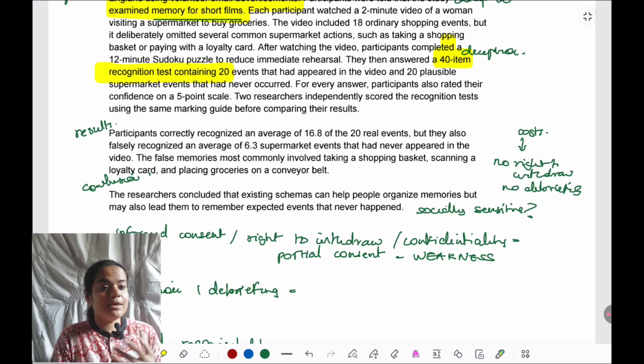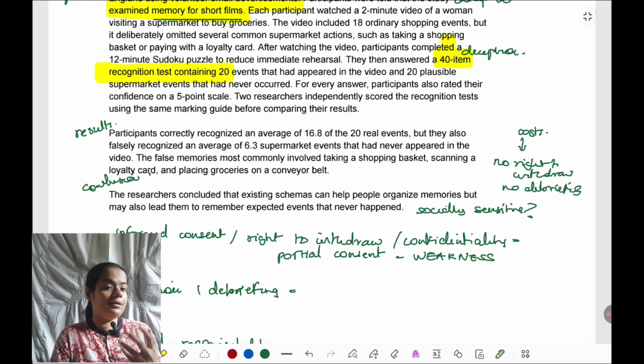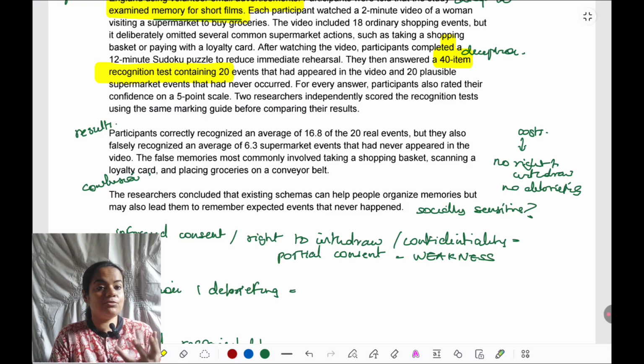Later when they come to know that, oh, I marked the loyalty card, the conveyor belt, those were not there in the schema in the video, and I still reported it. They start feeling embarrassed that how I am so vulnerable to remembering anything. Do I not even watch the clips properly? How much of my memory must be getting impacted like this in everyday life? They might start questioning themselves or doubting themselves that, is my memory always vulnerable? Am I always making a lot of mistakes because of my memory?